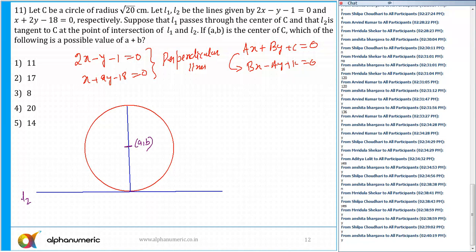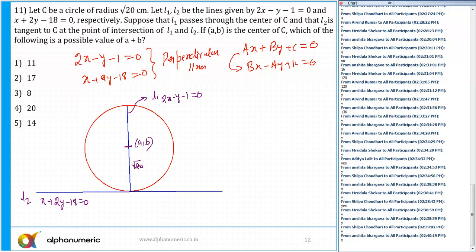Now the L2 equation is x plus 2y minus 18 equal to 0, and the equation of L1 is 2x minus y minus 1 equal to 0. And if A, B is the center of C, which of the following is a possible value of this? So we know that the radius is equal to root 20. All right, so there are several ways to solve this question.